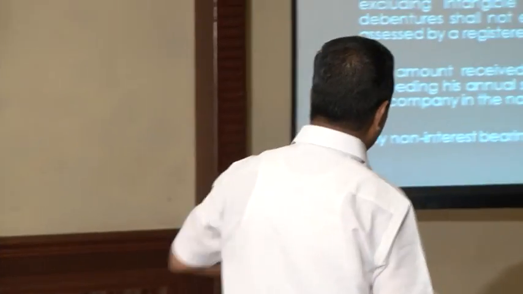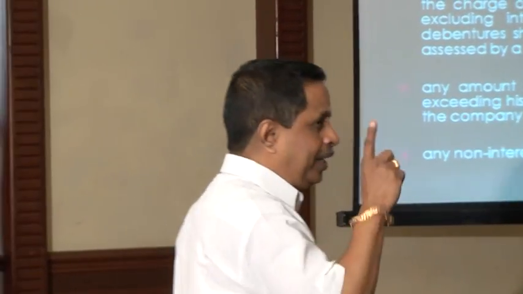Next. Any amount received from a person who at the time of the receipt of the amount was a director of the company. Earlier you can see, you can receive money; even in the definition of the term private company, there will be wording that you are not prohibited from accepting or inviting deposit from the public other than directors or his relatives or members. And the rules will say you must get a declaration in writing from them that it is not out of borrowed funds. Now simply only director. All others scrapped. Even from the relative of the director you cannot. So what is the moral of the story? Whenever you want to take, make him a director, file the form, take the money, ask him to go. That is the moral of the story.